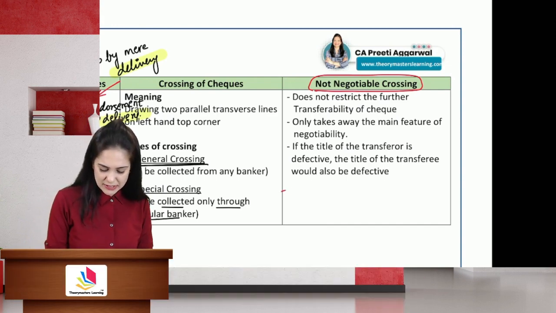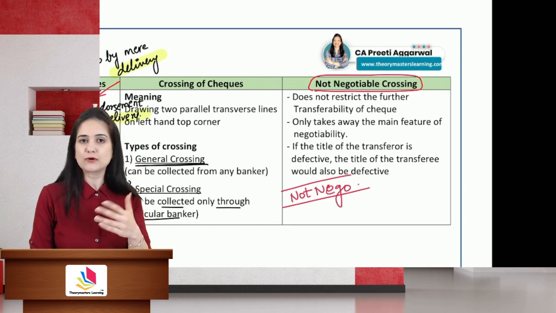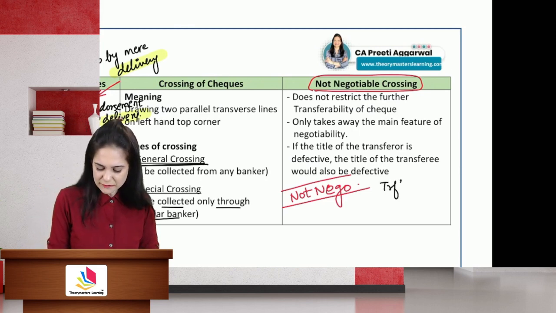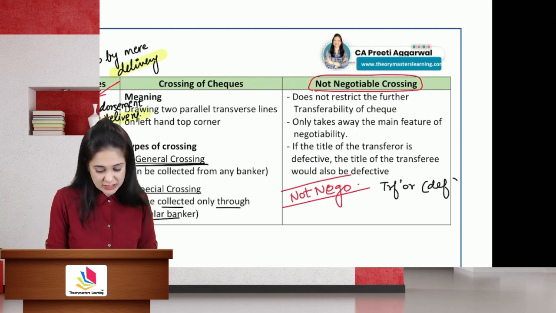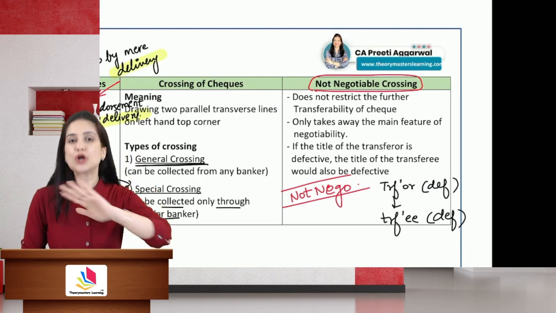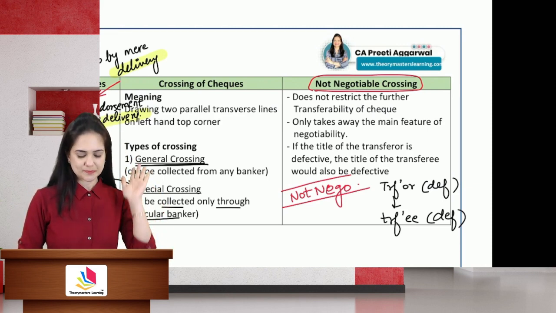If the title of the transferor is defective, the title of the transferee will also be defective. You will not get the benefit of holder in due course.